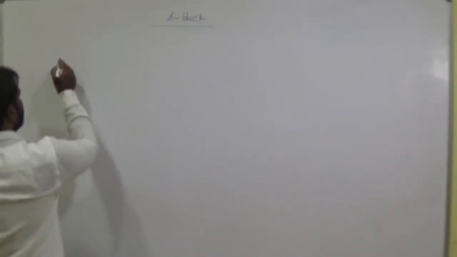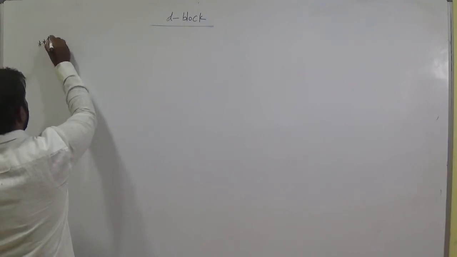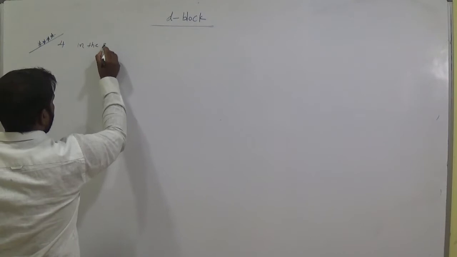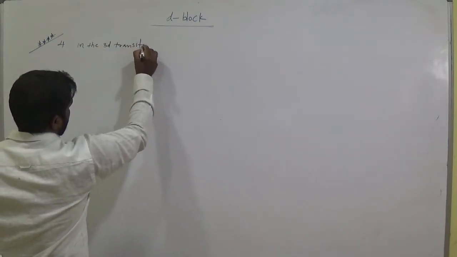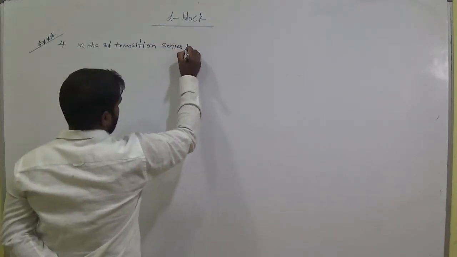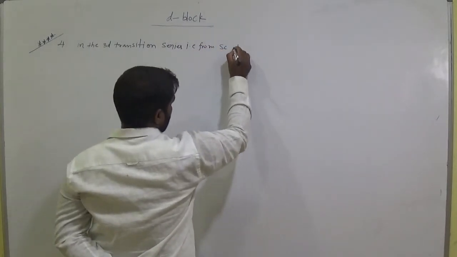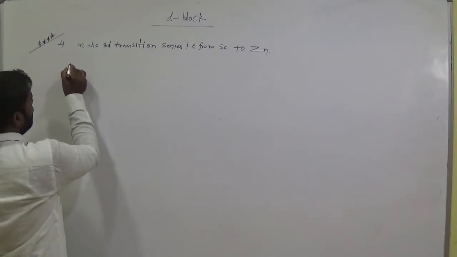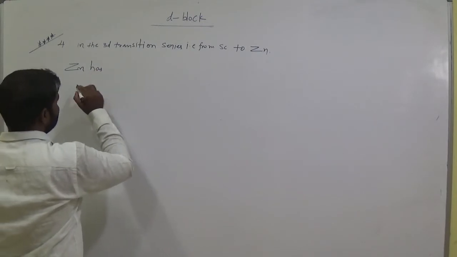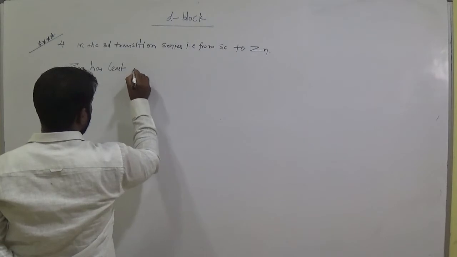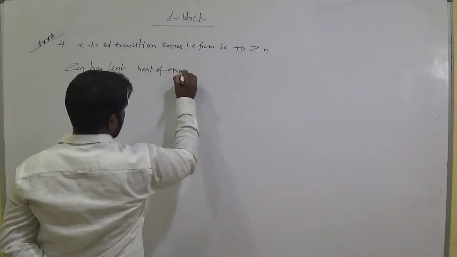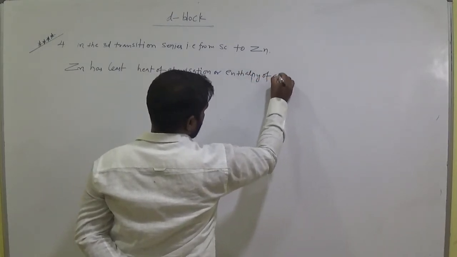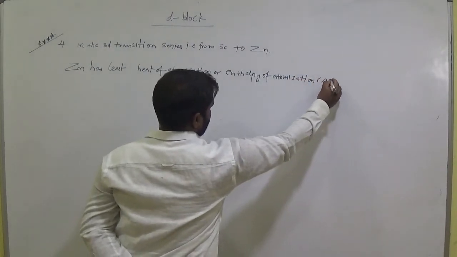And let's see one more important bit here. In the 3D transition series, that is from scandium to zinc, zinc has the least heat of atomization, or enthalpy of atomization, delta H atom.